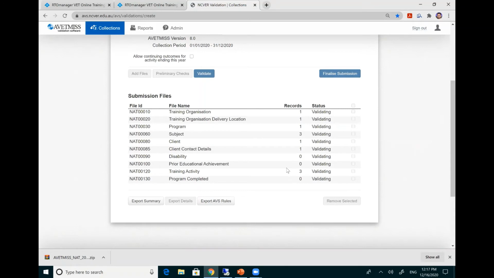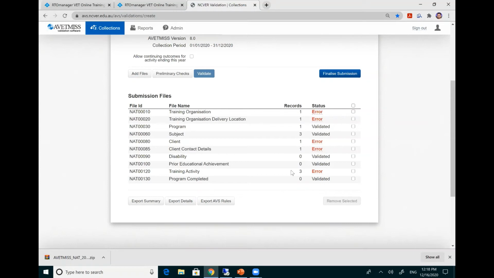Okay. So here you will also see how many records you have reported on each of these. So in NAT 10, there's only one. NAT 20, you have only one delivery location. NAT 30, only one course. So there's 3 units in NAT 60 for subjects, 1 student. There's a 3 unit activity. There's no program completion. So you will see what type of data you have for your organization.